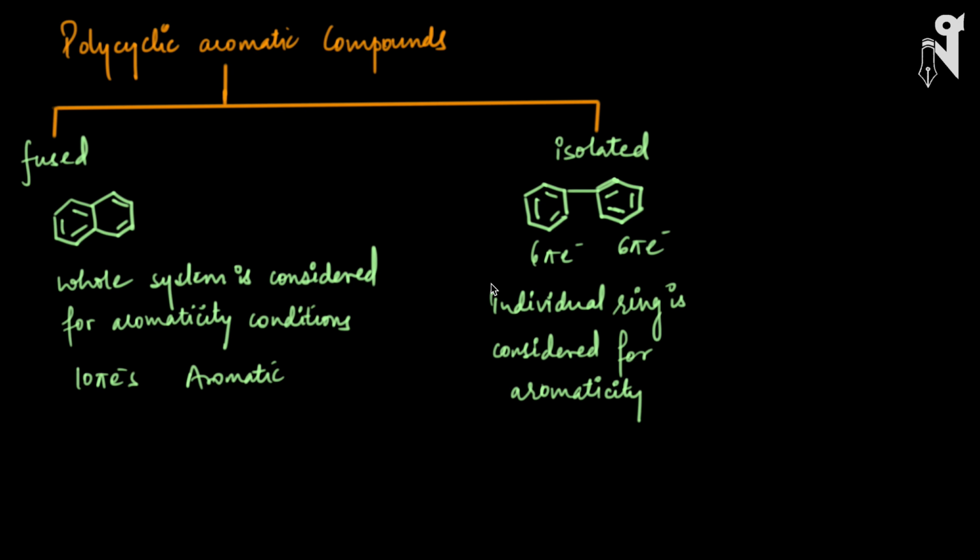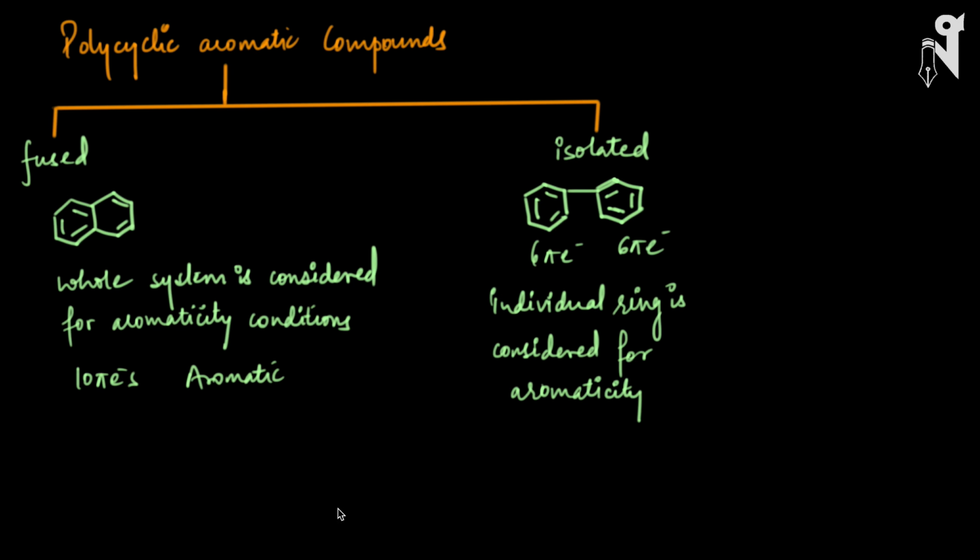Okay, so the first topic which we are going to start with is polycyclic aromatic compounds. As the name suggests, polycyclic, what does polycyclic mean? That means there are multiple cycles, and if multiple cyclic structures are there, how do we identify whether these are aromatic, non-aromatic or anti-aromatic? So first we'll talk about polycyclic aromatic compounds. Basically it's well defined here itself that it is an aromatic compound.